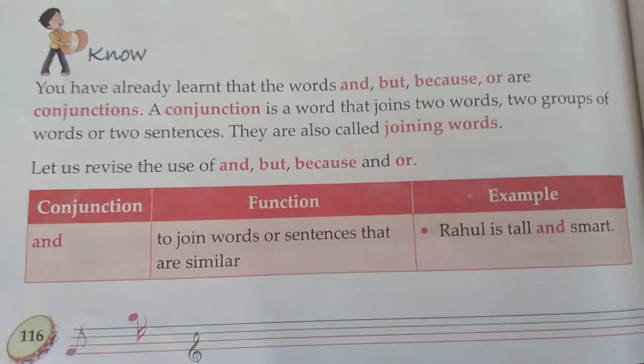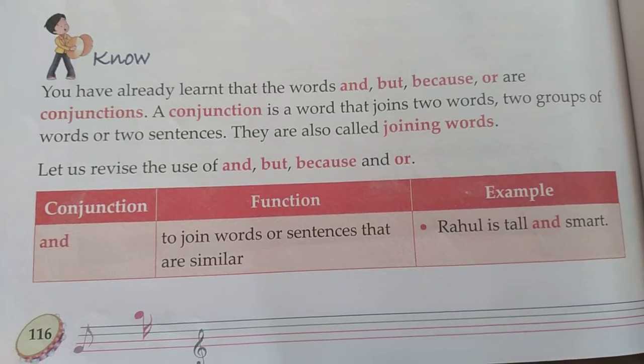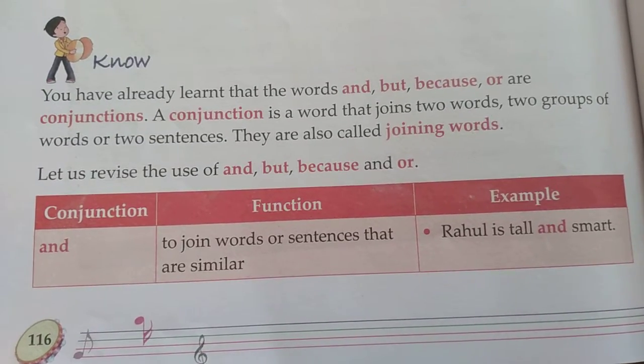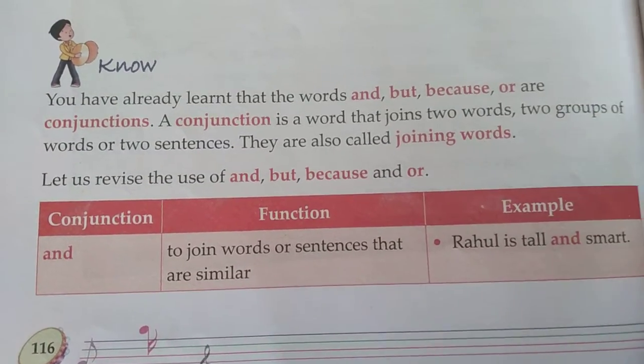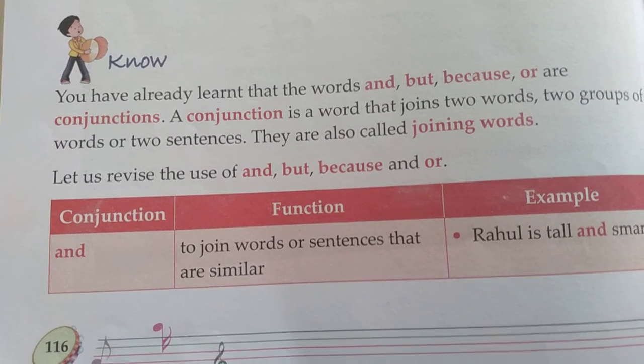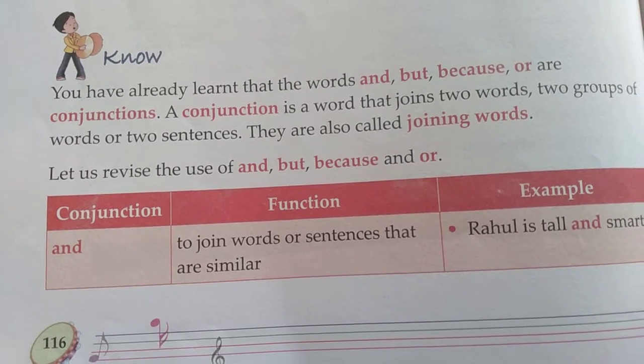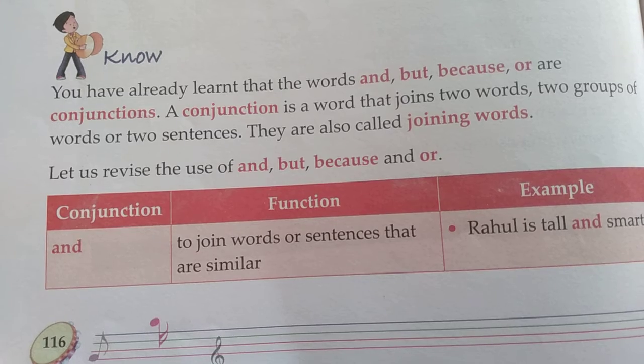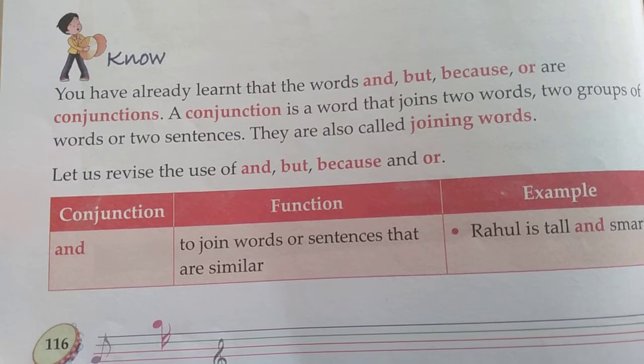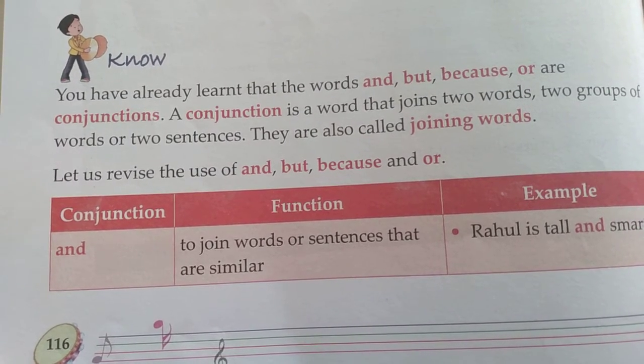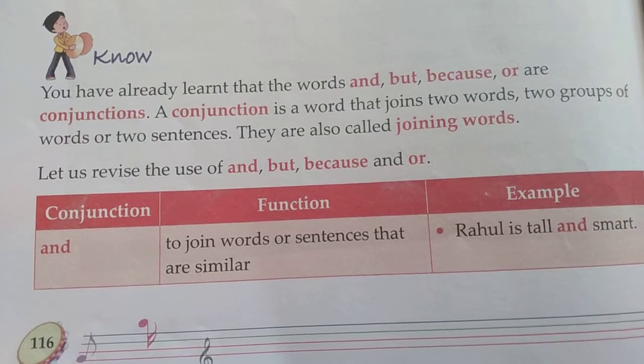Let's see what some conjunctions given in our book and their functions are. And is used to join words or sentences that are similar. That means the same type.